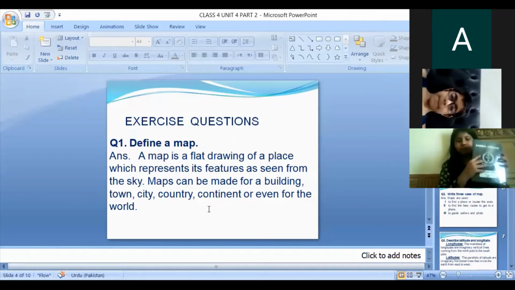Yes, I can see Ishal. Now open it and check the answer of this question. The first question, define a map. Open the notebook. Have you written the question answers of this chapter from the website? Ishal, have you written? Okay, check question number one.